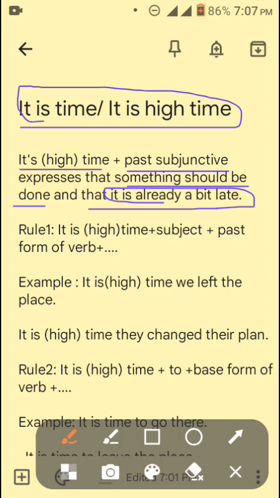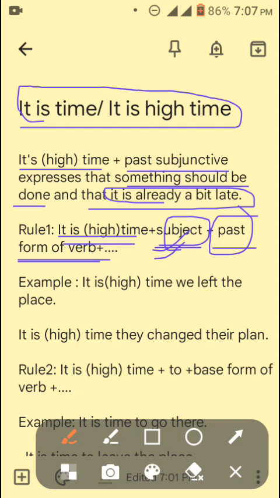Okay, the first rule is "it is time" or "high time". It is the same, whether it incorporates the high or only the time. Okay, "it is high time" or "it is time", the meaning is the same. It is high time plus subject plus past form of verb. If there is a subject after the phrase "it is time" or "it is high time", then there will be a past form of a verb. That means the simple past tense, past indefinite tense.